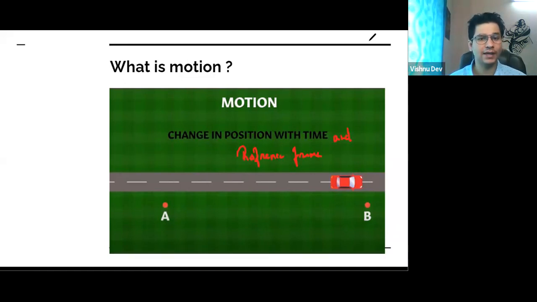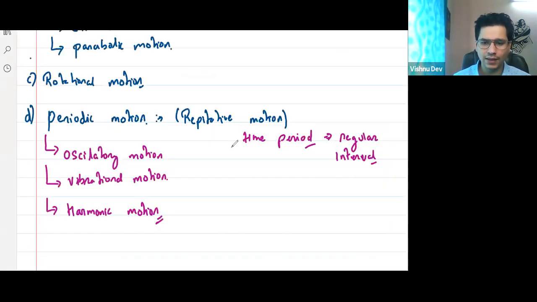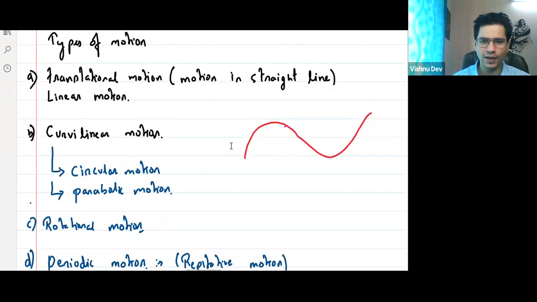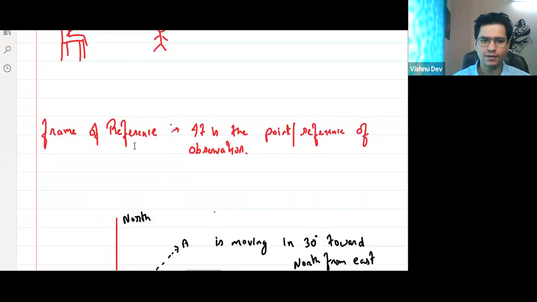Shreya, I'm explaining again. So I can say motion is basically the change in position of any object with respect to time and reference frame. Got it? Reference frame is the point of observation. That is what we discussed. It is written over here that frame of reference is basically the point or reference of observation. Hi, Anna.